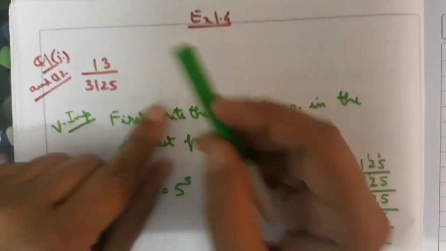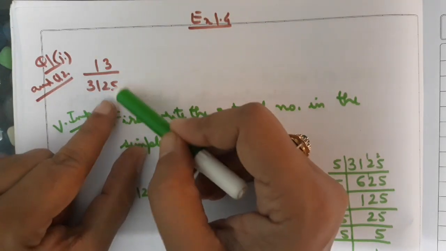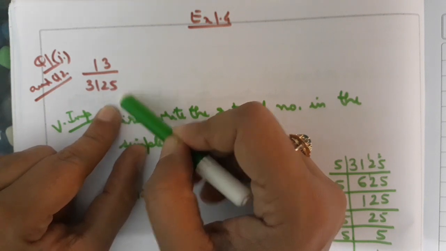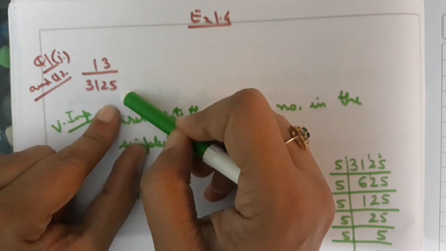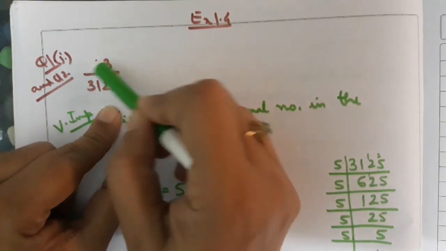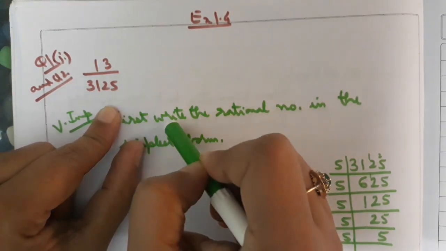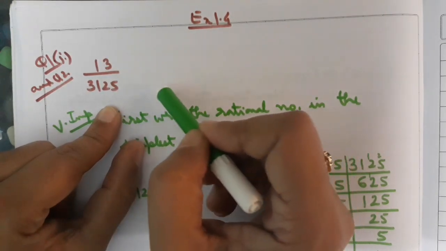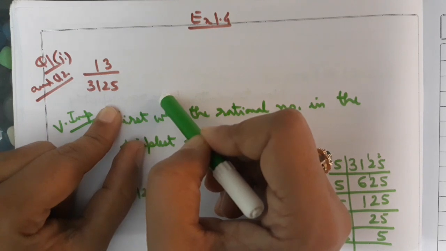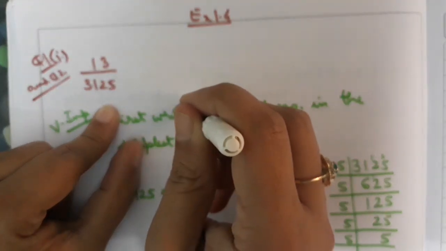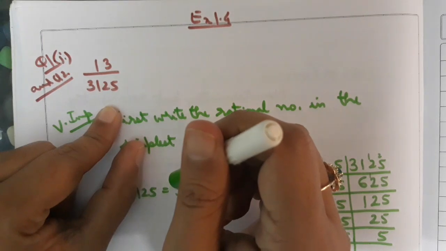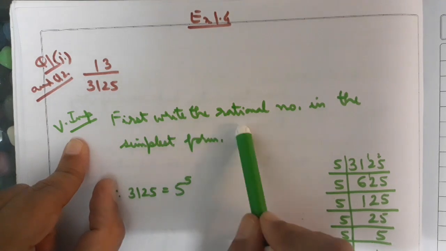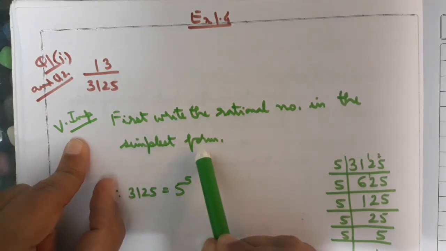Over here, the first number given to us is 13 upon 3125. The very first thing that we will do is write down this rational number in the simplest form. If we can cancel it, we will cancel it and write it in the simplest form. Though this number cannot be simplified further, if any rational number can be simplified further, first put it in simplest form and then follow the procedure. So I want you to write down this. This is very important. First write the rational number in the simplest form.